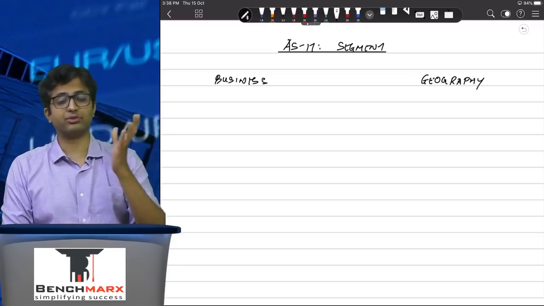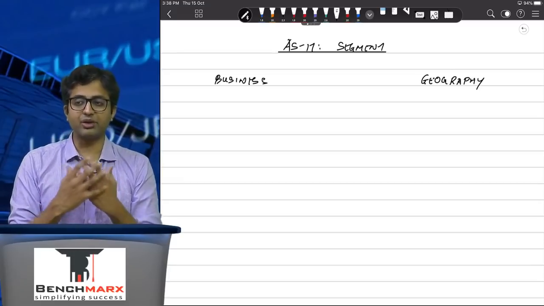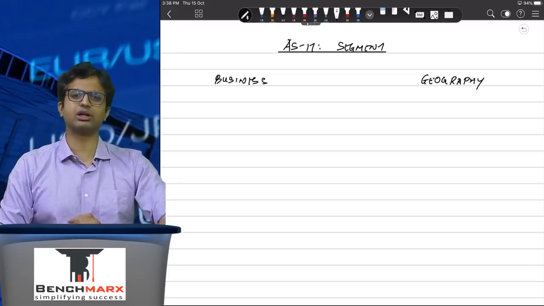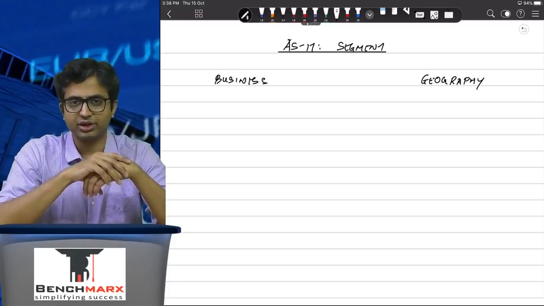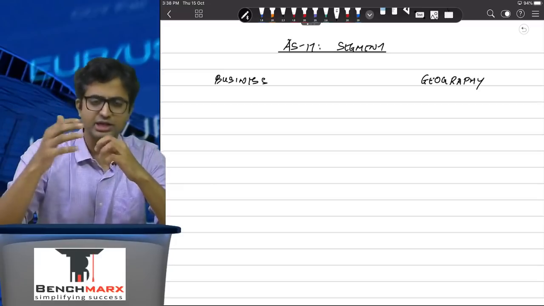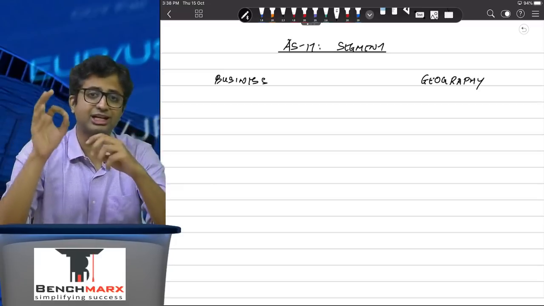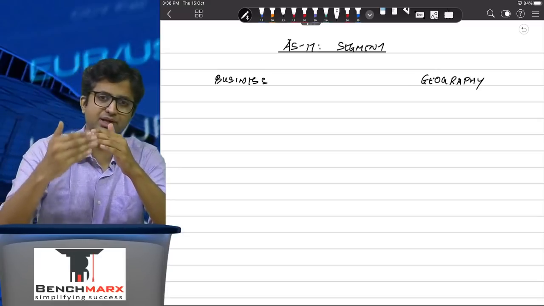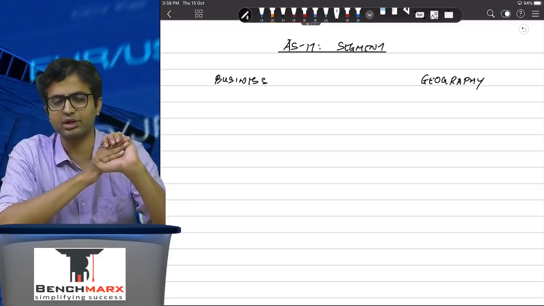Segments can be classified as primary and as secondary. Primary segments are those segments where a detailed disclosure is given. Secondary segments are those segments where a relatively summarized disclosure is given. Primary or secondary again has to be identified by the management. However, if the question remains silent, AS17 tells you that primary segment is the business segment and secondary segment is the geographic segment.